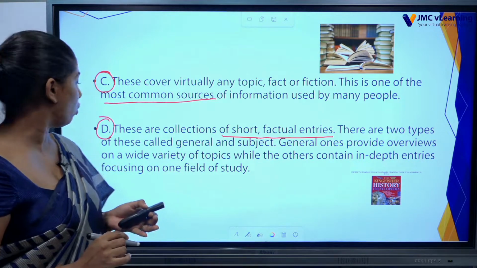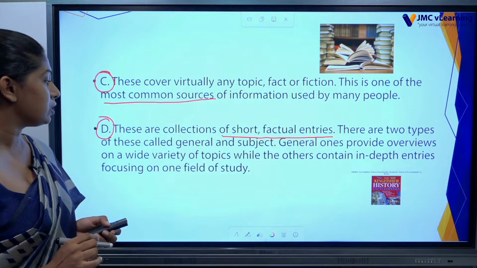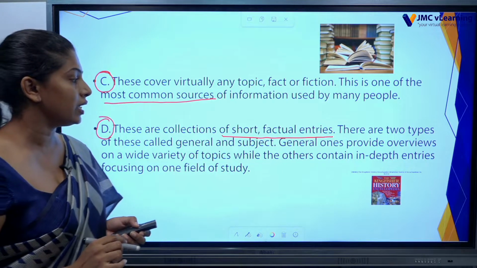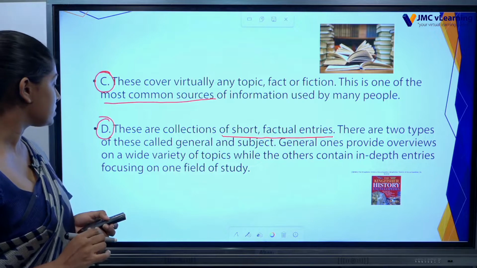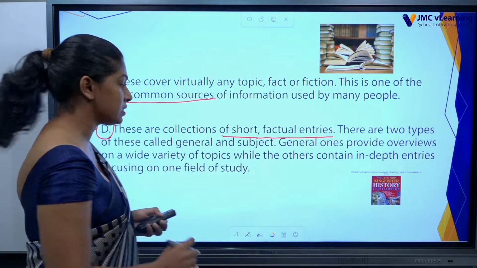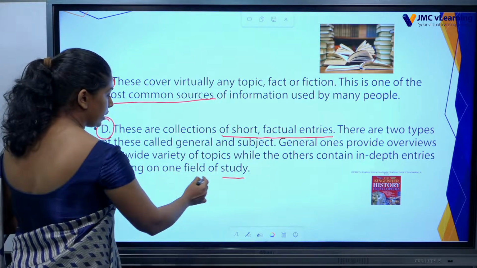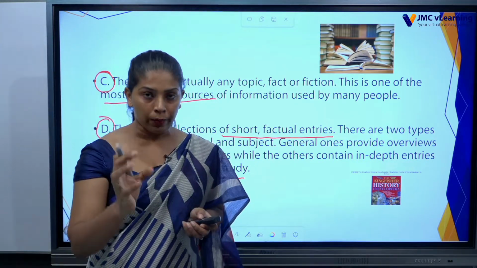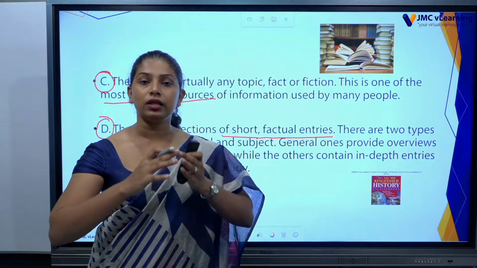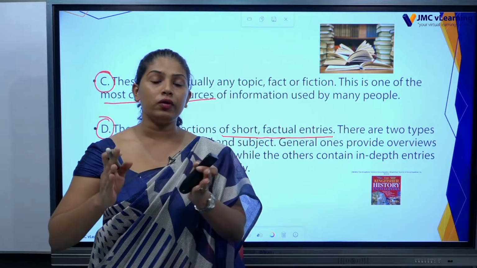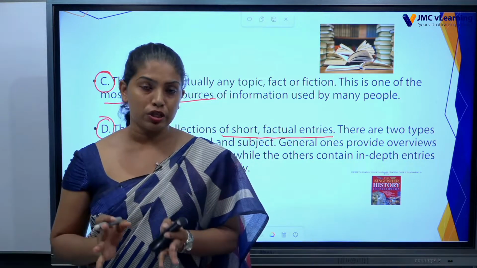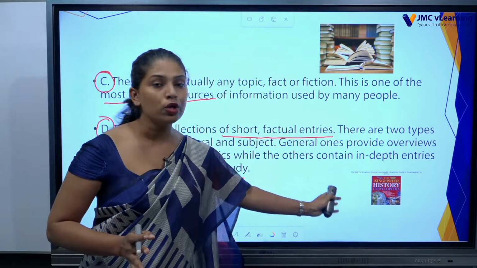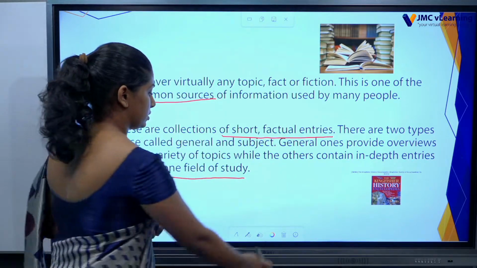General ones provide an overview on a wide variety of topics, while the other contains in-depth entries focusing on one field of study. This source is used to get information about a particular topic, but there you can see the depth of that. You can read A to Z about that particular topic if you are going through this part, right.